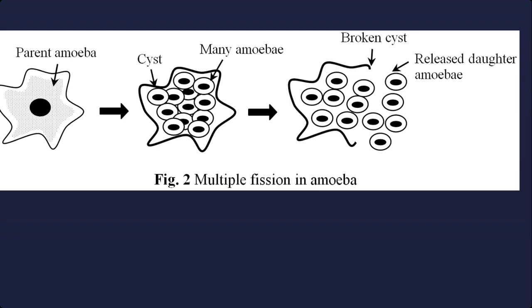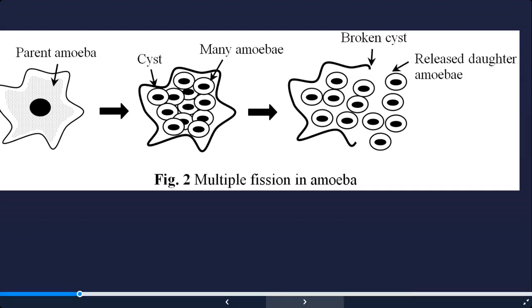In that cyst there are many daughter cells produced by repeated mitotic divisions, and ultimately when the conditions become favorable, the cyst wall ruptures and many amoebae are released. So this is known as multiple fission, which is also seen sometimes in amoeba during unfavorable conditions.